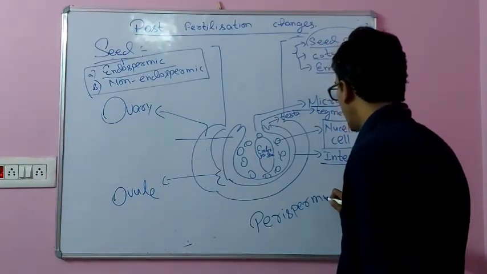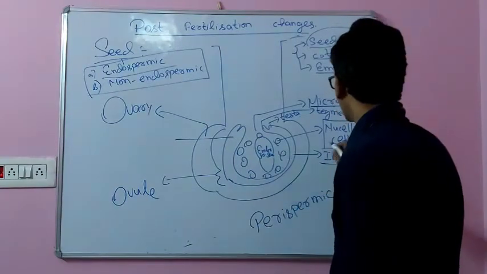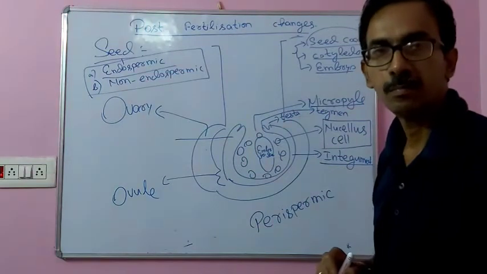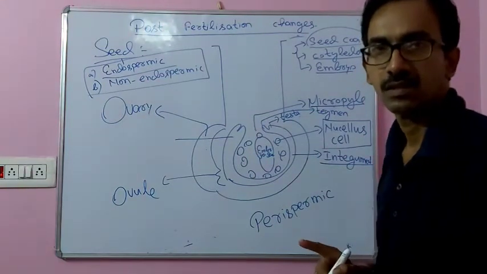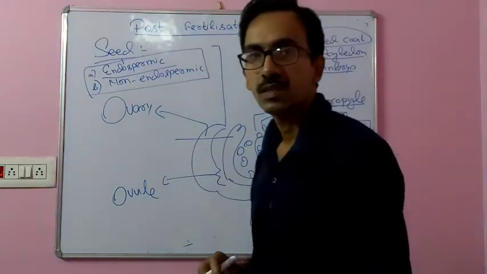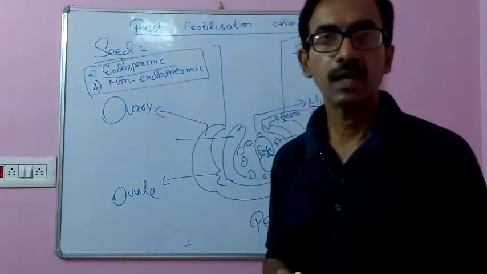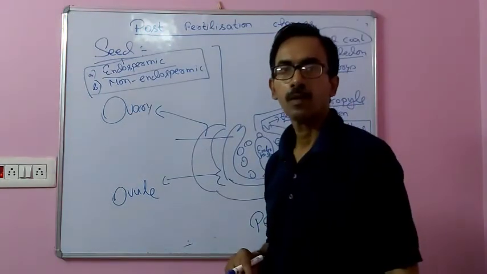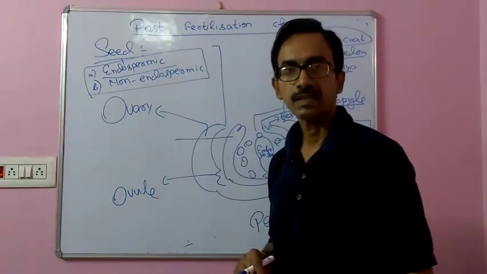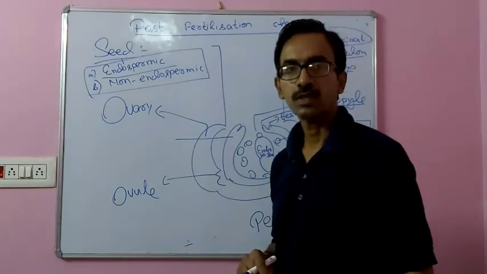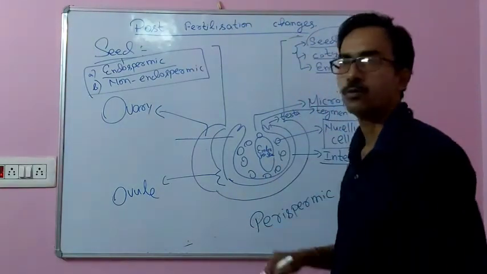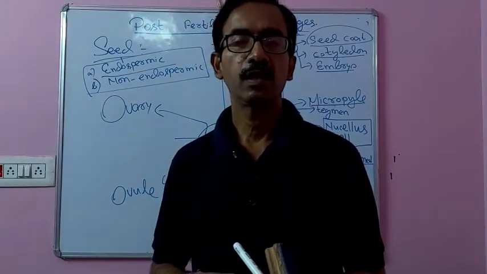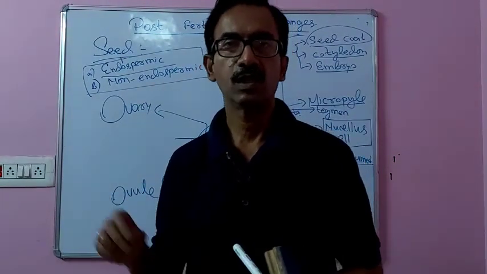Perispermic seeds are those seeds in which the nucellus persists, as found in black pepper, beets, etc. Now the seed may remain in a period of dormancy or may become active. Dormancy is that condition in which the embryo is unable to grow. The seed may remain dormant or may germinate.